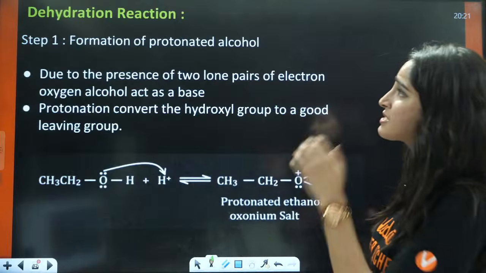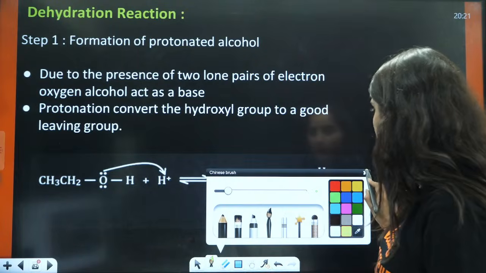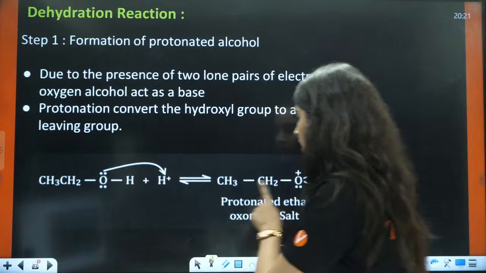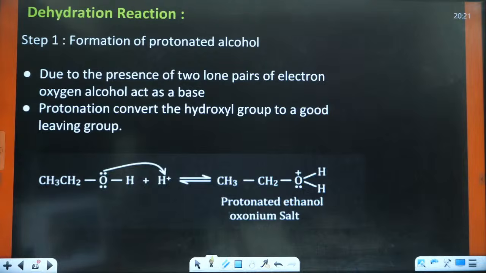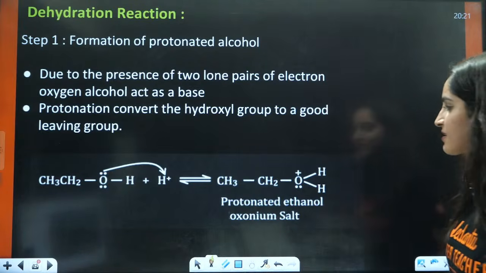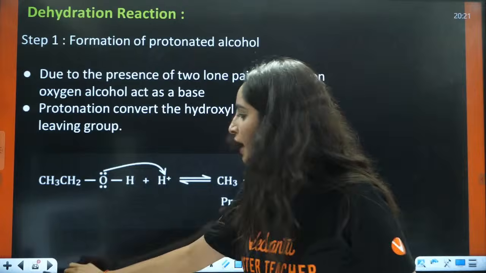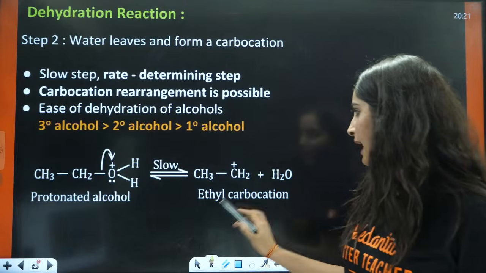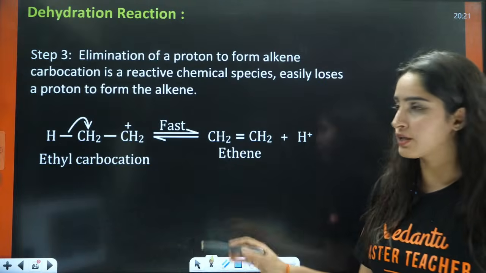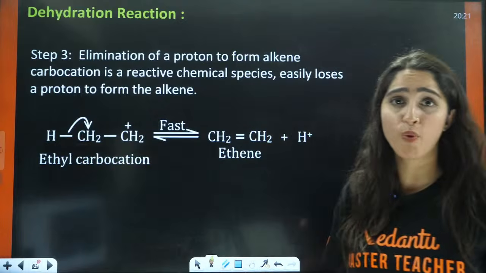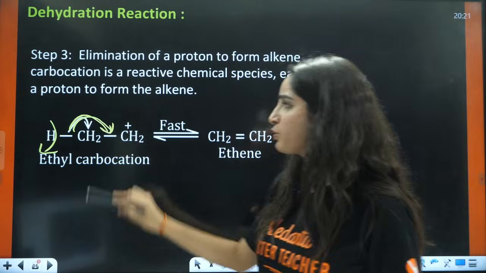Next is the formation of protonated alcohol. So how is it formed? This is the mechanism of this. Again the same thing: it will attack here, and you will have the formation of H2O. Now, sometimes funny things happen. Now this electron will jump here, and hence you will have the formation of this carbocation. After that there will be elimination of this H positive. The H positive will eliminate from this side, and this double bond will jump to this side.